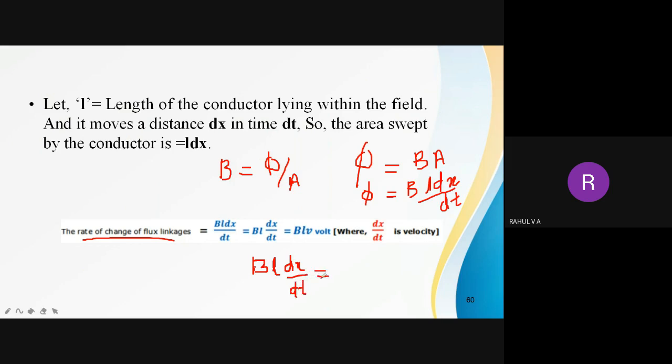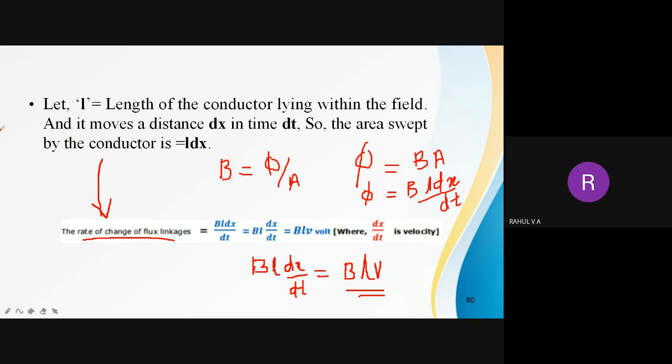In the next step, dx by dt, that is distance traveled per time, is nothing but velocity. So I can rewrite it as B L V. Now tell me, what is the rate of change of flux linkage?